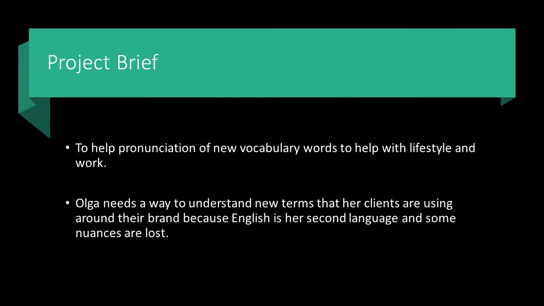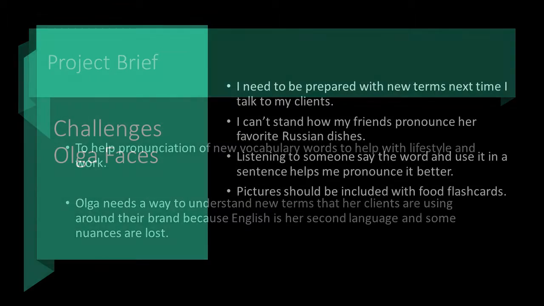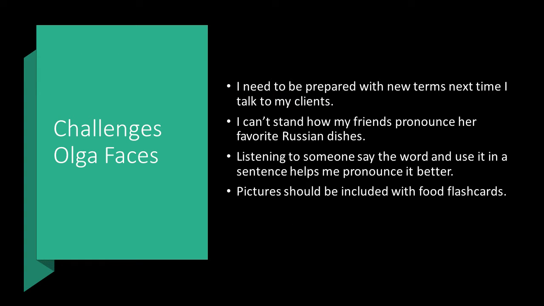The idea is to combine WikiWords with Olga to help her pronounce new vocabulary for her work and her exotic food-loving lifestyle. Part of the issue is that English is Olga's second language, and some nuances are lost when learning new terms from clients. Some of the things that motivate Olga to be an authority of grammar is her desire to achieve in the workplace and make sure she's studied on all of the terms she has been given.